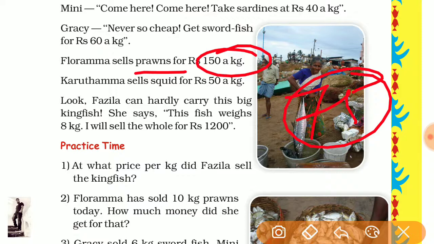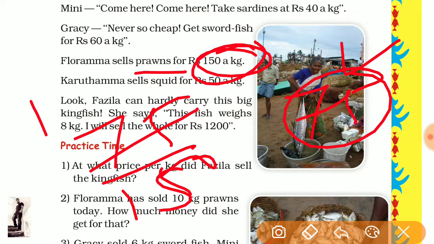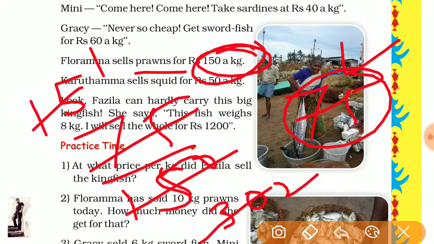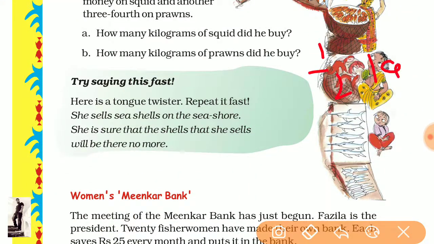So 75, the total money, divided by 150. Dividing by 5 gives 15 and 30, so it is 1 by 2. So the answer is 1 by 2 kg. That is the statement and the total solution. The answer remains the same, 1 by 2 kg.